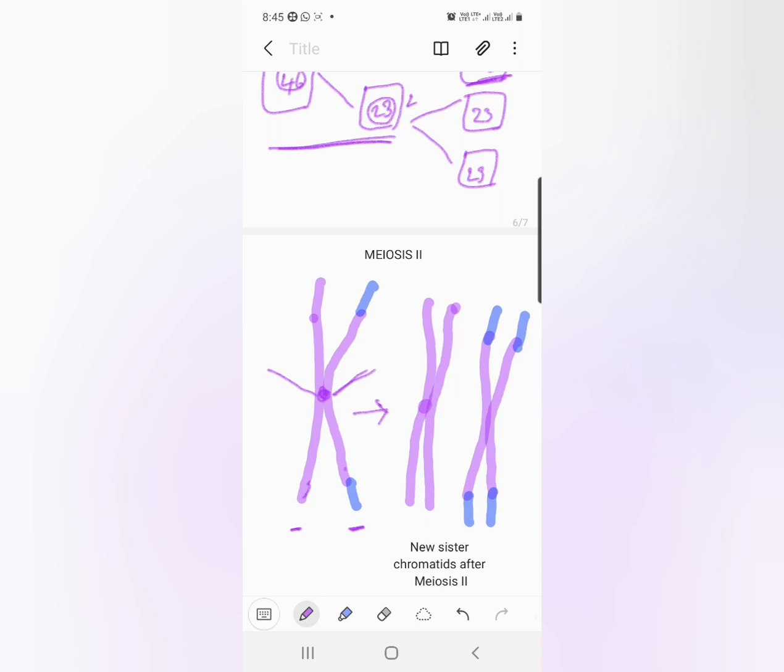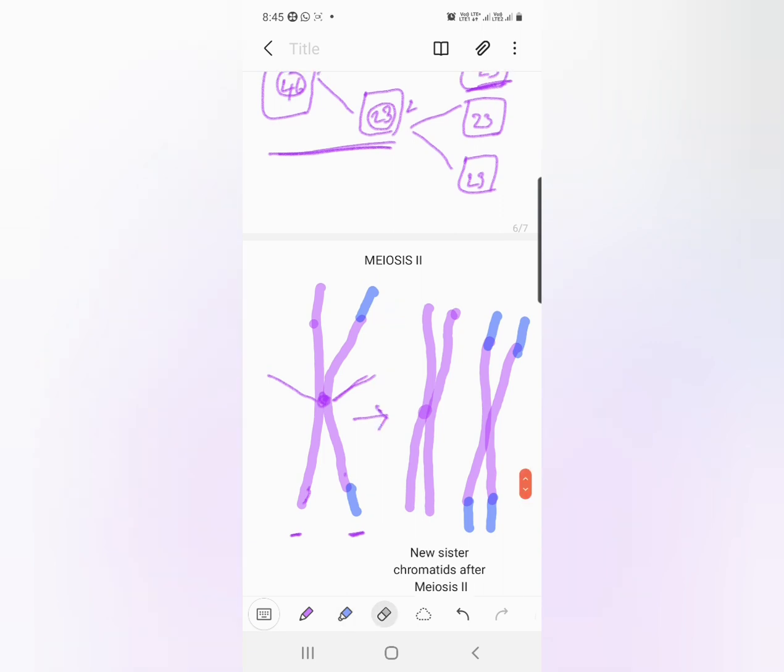That young chromosomes contain the chromatids which are separated. So the young chromatids act as individual chromosomes, meaning the young chromosomes contain a single chromatid only.